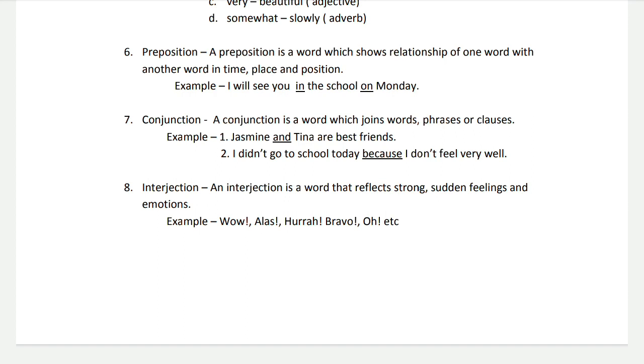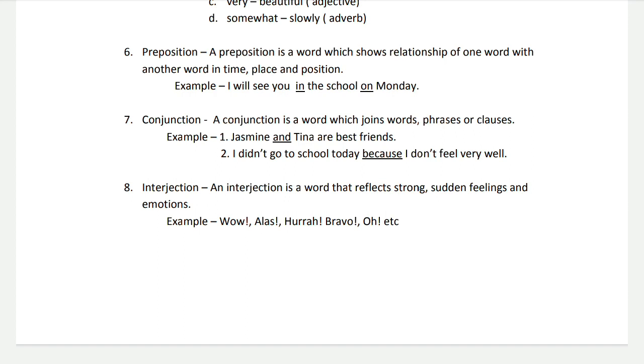In another sentence, I didn't go to school today because I don't feel very well. Here there are two clauses or sentences, and the conjunction because is joining them together. So conjunction is a word which joins words, phrases, or clauses, which means sentence.